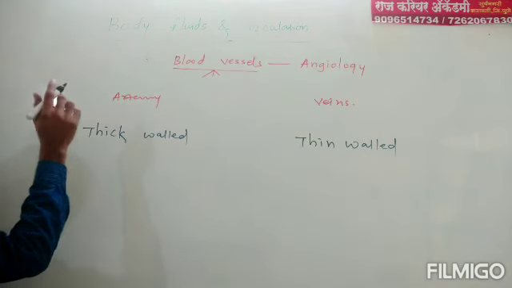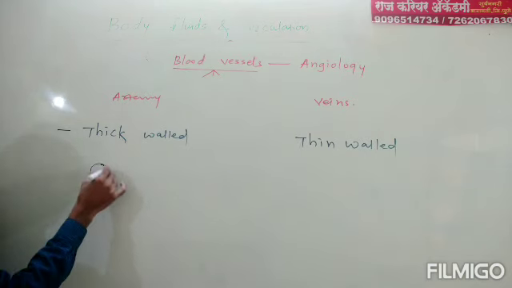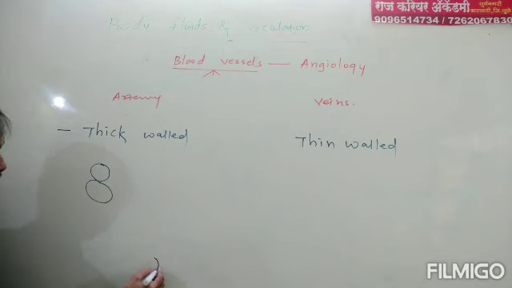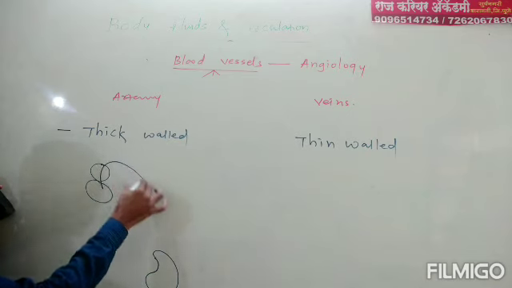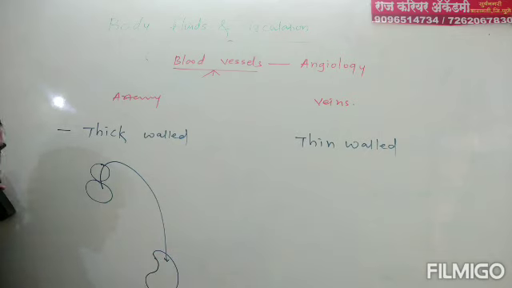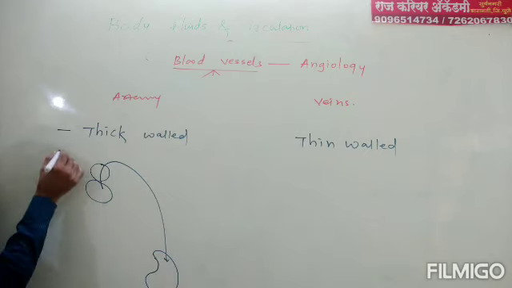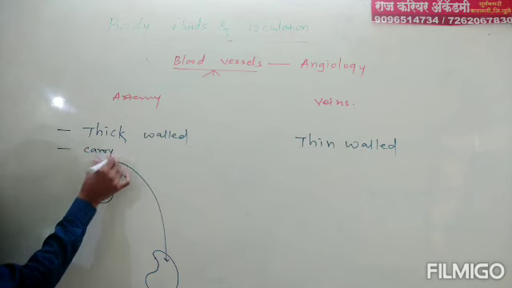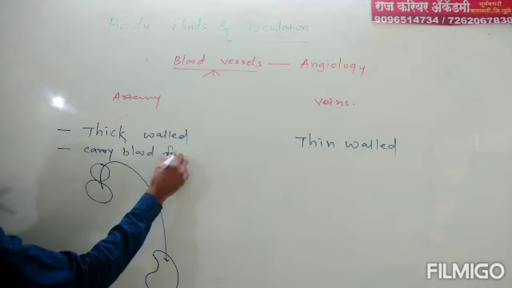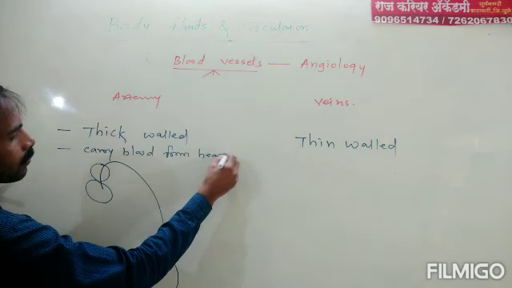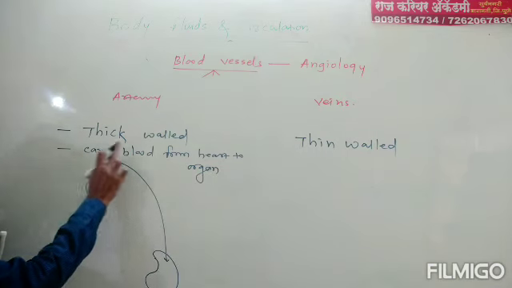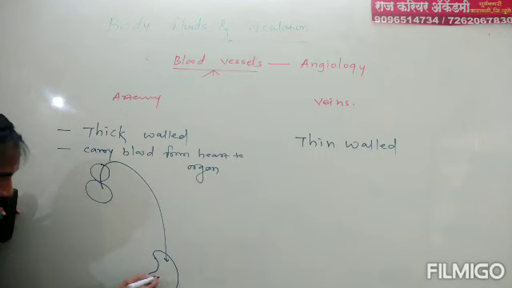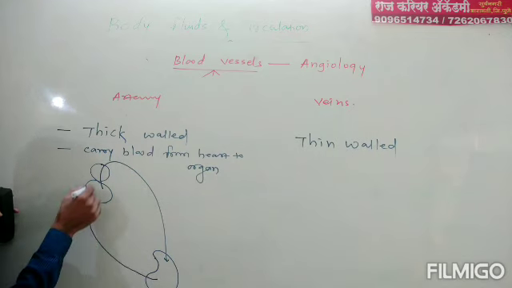Next difference. Suppose this is heart. This is heart. And suppose this is any organ. Arteries start from heart to organs. That is, artery carries blood from heart to organ. From organ, that blood returns to the heart through veins.